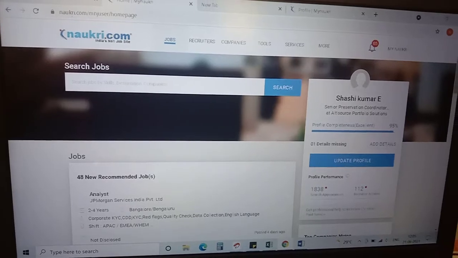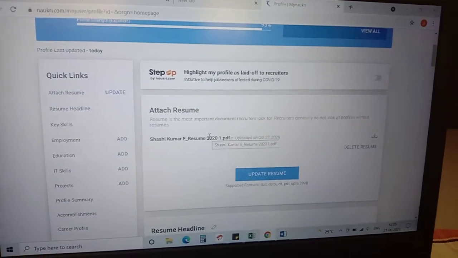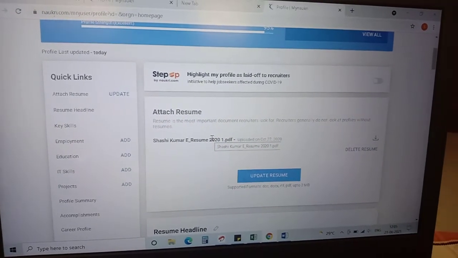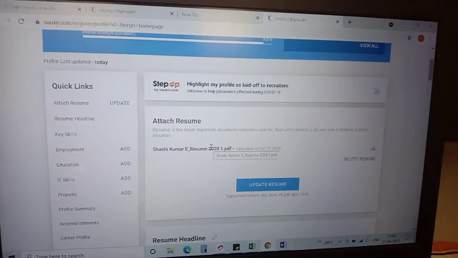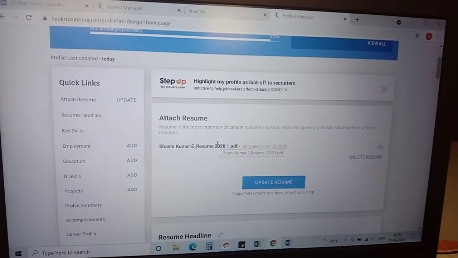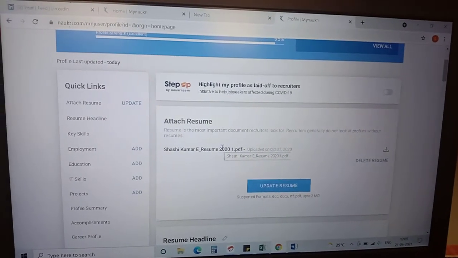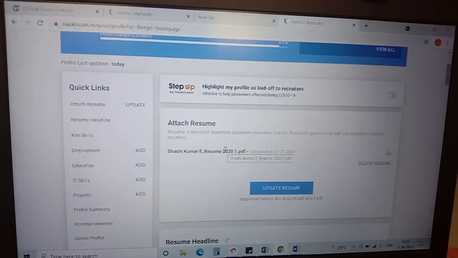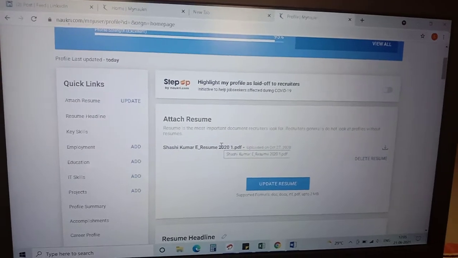Before going to the Naukri profile details, I just wanted to tell you a few things. A paid account never helps, 90% it won't help you, where you need to pay like 5,000 rupees to get more responses from HR. It's not necessary. A pop-up will come whenever you open Naukri after login, so try not to click that paid account trial. If you are not interested, a skip option will come, so click that.